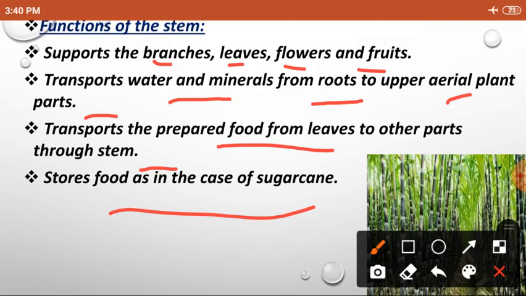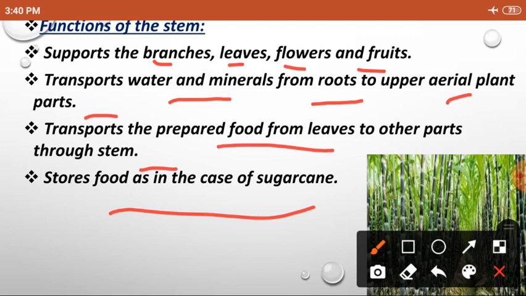Okay. So what are the functions of the stem? It supports the branches, leaves, flowers and fruits, and it transports the water and minerals from roots to the upper aerial parts of the plant. It transports the prepared food from the leaf to other parts through the stem, and stores food as in the case of sugarcane.